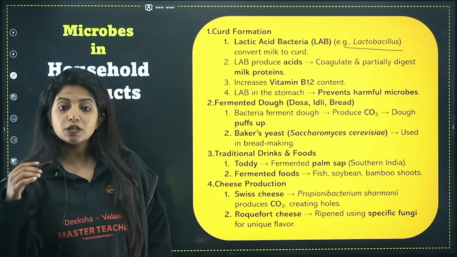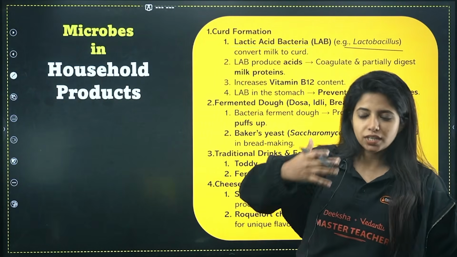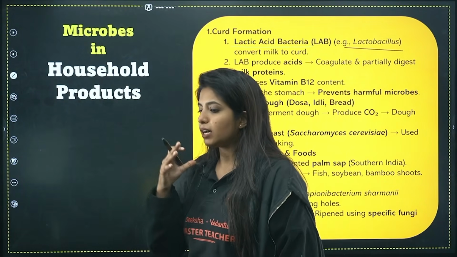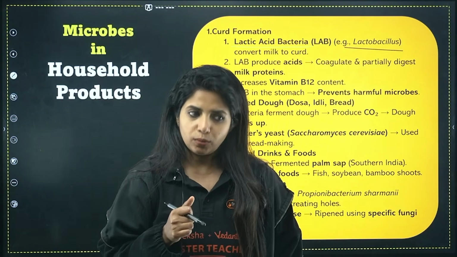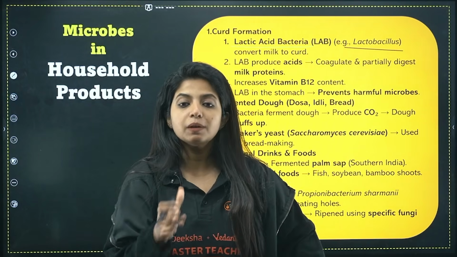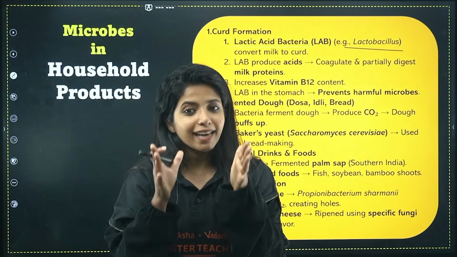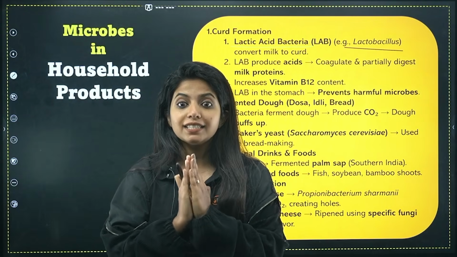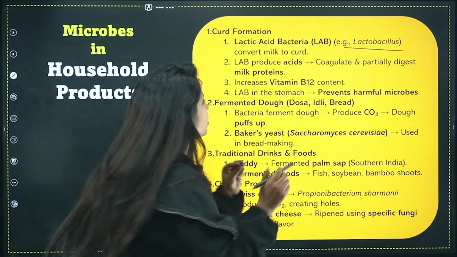Now, what do these bacteria do? Because of the processes they undergo, there comes a point where they release lactic acid, to be specific, and lactic acid is produced because so many other reactions took place before. This lactic acid targets the milk protein. In the milk, you have a protein known as casein.